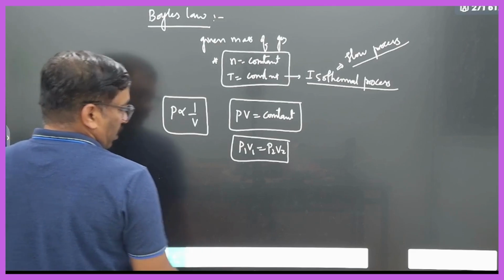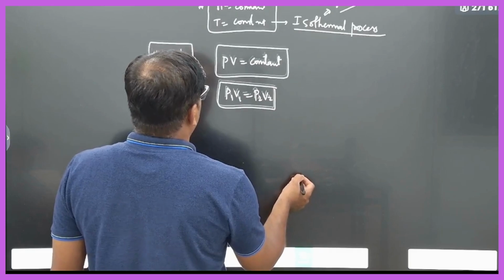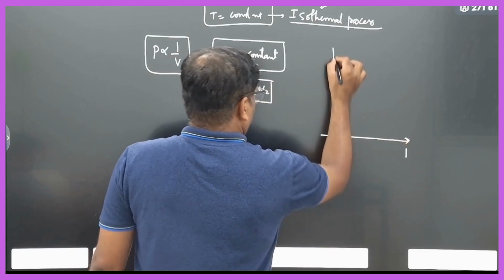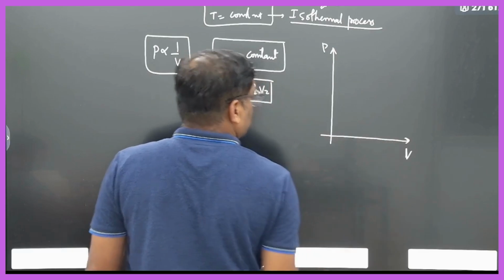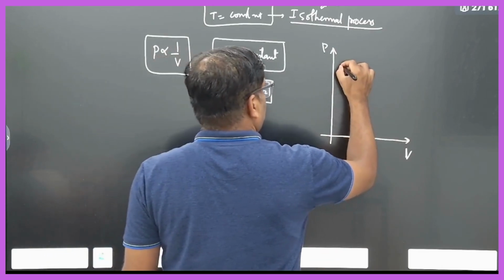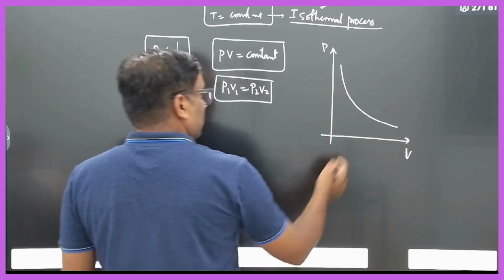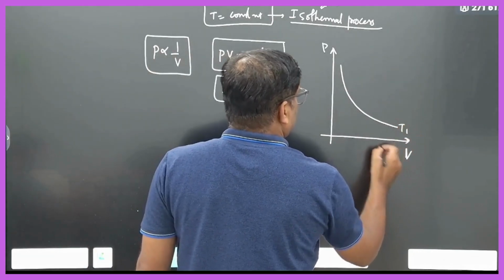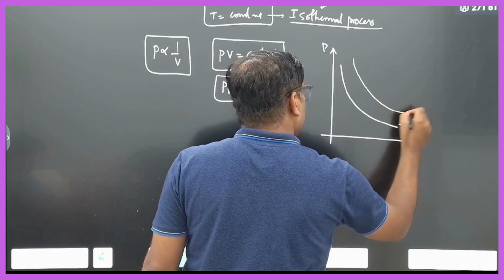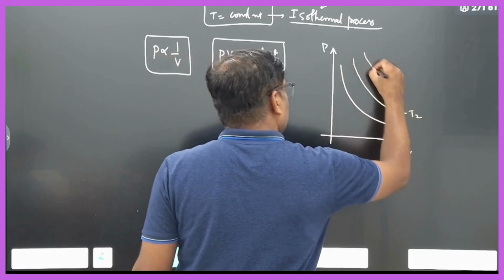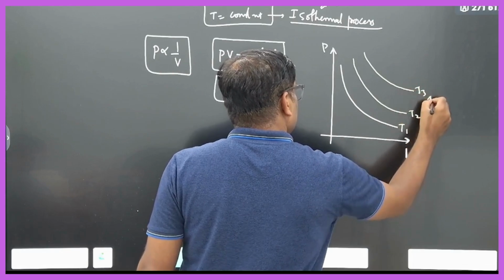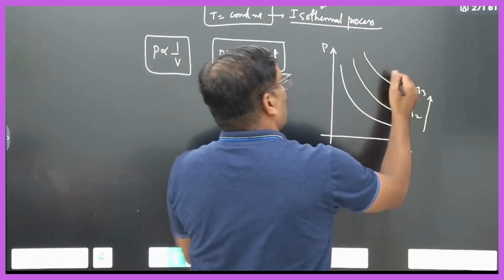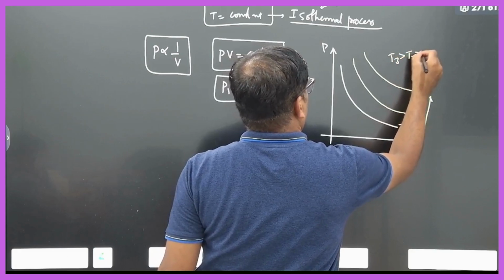Now we'll draw the graphs related to this. It is a simple inversely proportional graph. Here this is pressure and this is volume. So pressure into volume is nothing but this inversely proportional graph. We can call these isotherms also. This is T1, and if we increase the temperature to T2, and again increase it, T3. As the temperature increases, pressure and volume increase. Therefore, the graph will be shifted outward. That is, T3 is greater than T2 is greater than T1.